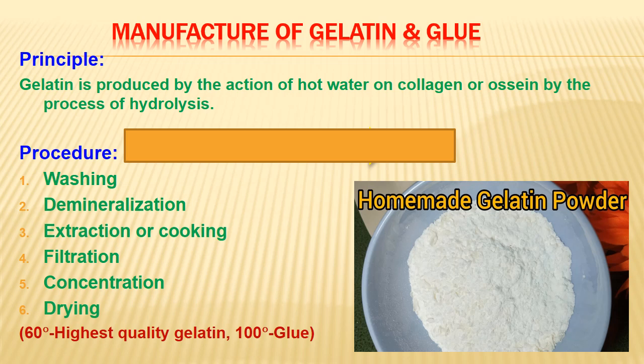The extraction starts at 60 degrees Celsius, but everything will not come out, so we go for higher temperature up to 100 degrees. But the lowest temperature gives good quality, higher temperature gives poor quality of gelatin. We are going to discuss all this in more detail. This is the very basics about the preparation of gelatin.